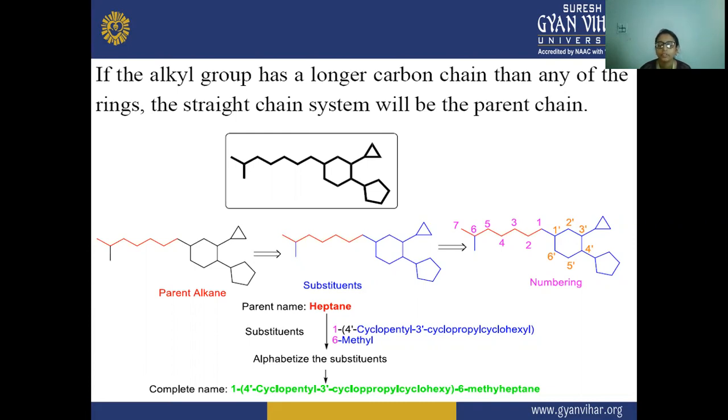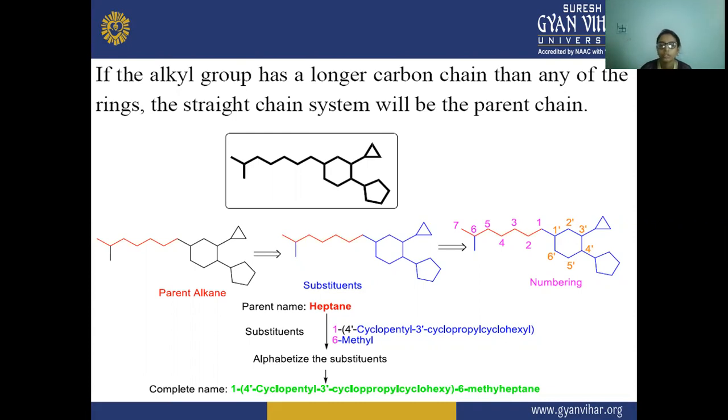That is why we have numbered it like this, because on this ring two more rings are attached or bonded to this main ring. Okay, first the pentyl will come.